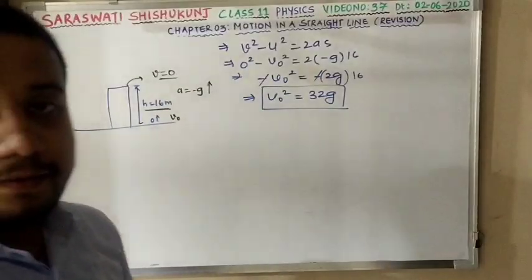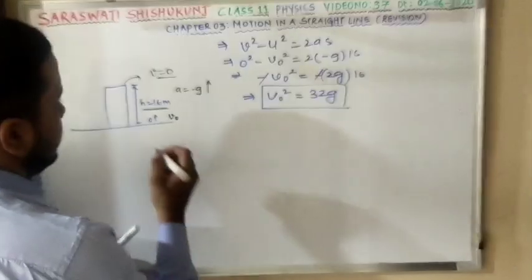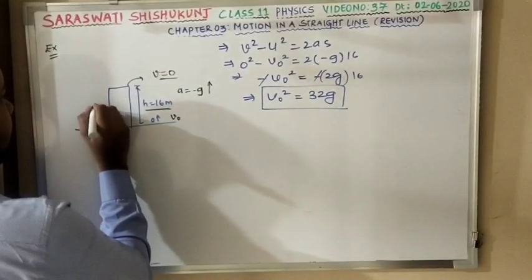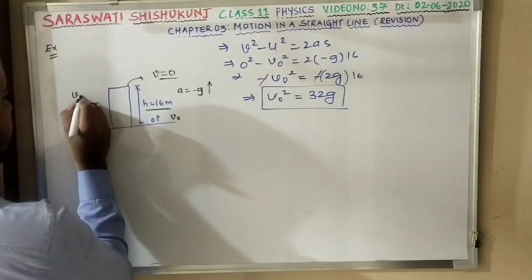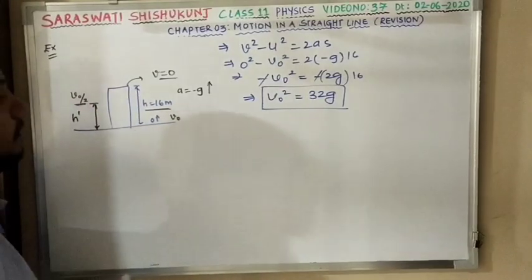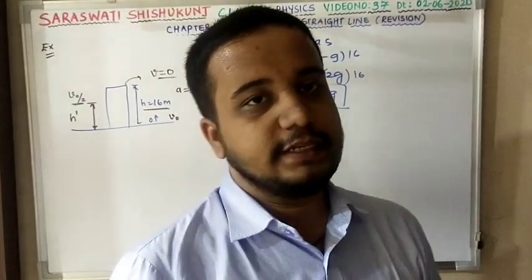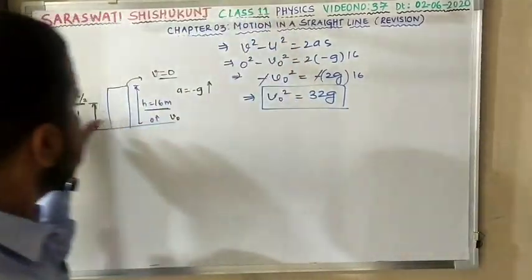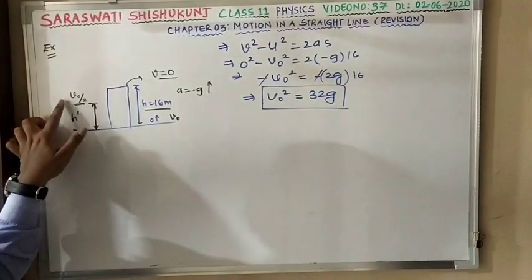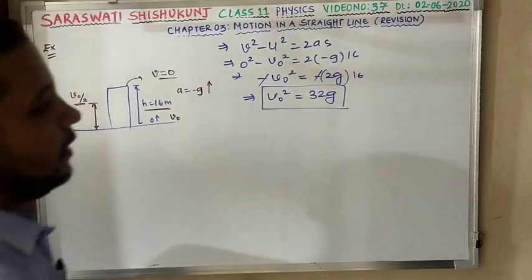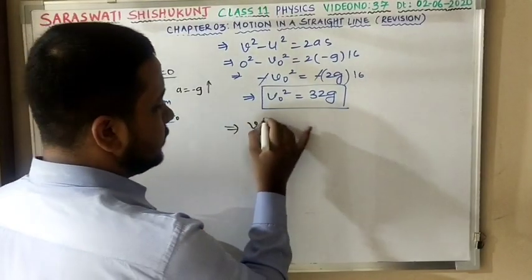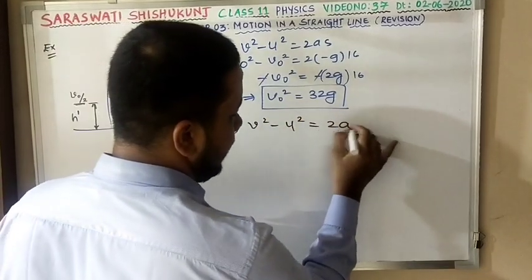Now he is asking in this question at what height, that is H dash, the velocity will become half of its initial velocity. That is, at what height the velocity is going to be half of its initial velocity. Again I use the equation V square minus U square equals 2AS.